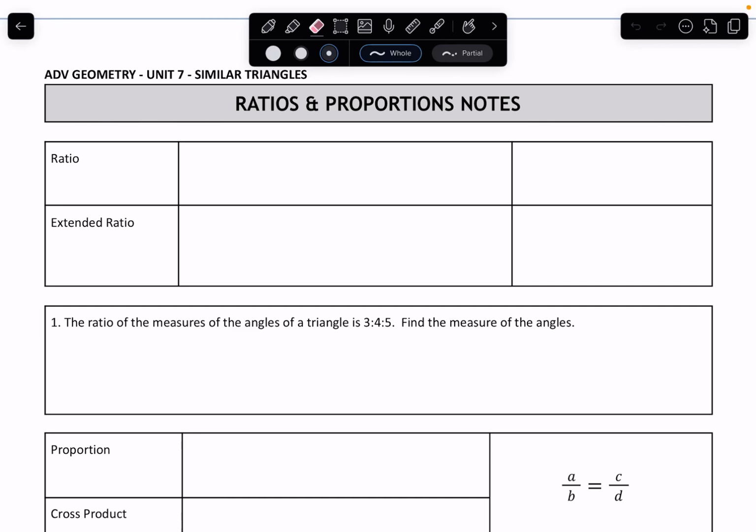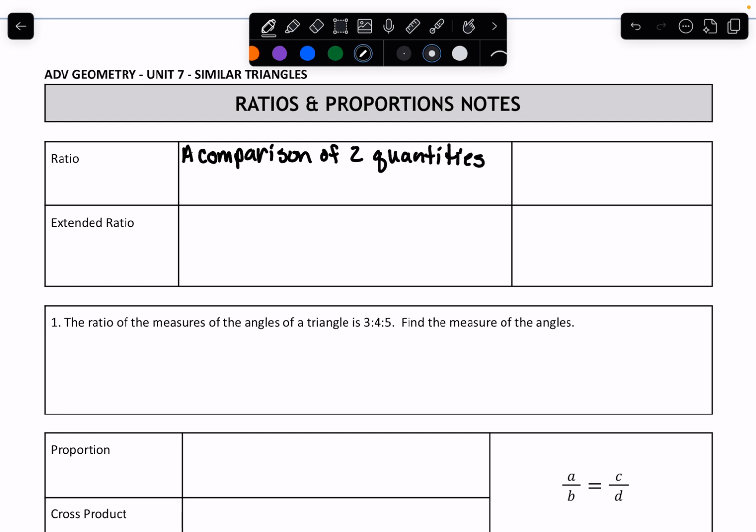I'm going to go over ratios and proportions. A ratio is a comparison of two quantities using division. And it can be written as a fraction, like if we're comparing girls to boys, like this.